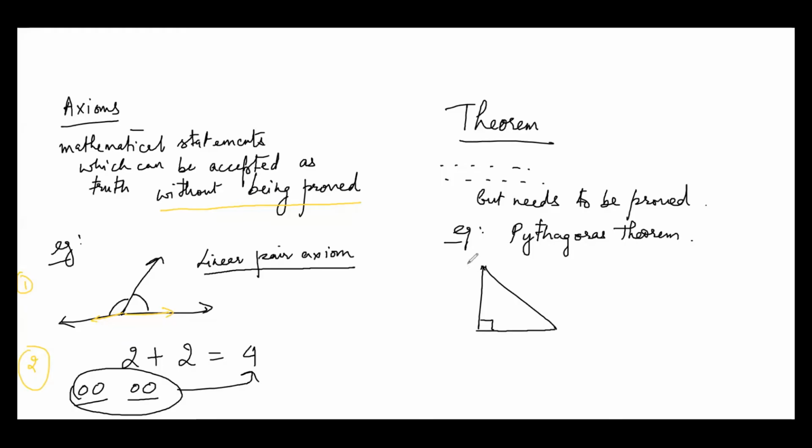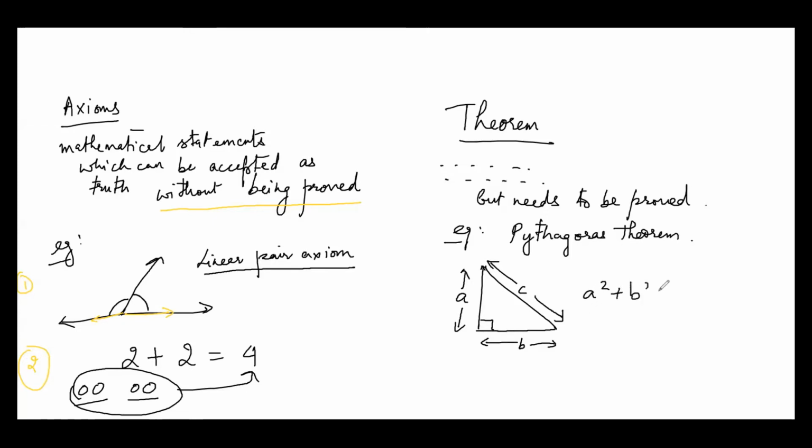Do you remember? It was something about a right angle triangle. Let's take this side length to be A, this side length to be B, and this hypotenuse to be C. Do you remember now? Sir, A square plus B square is equal to C square.